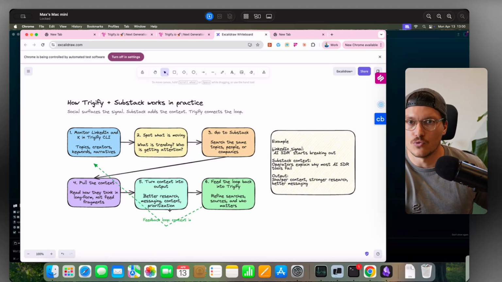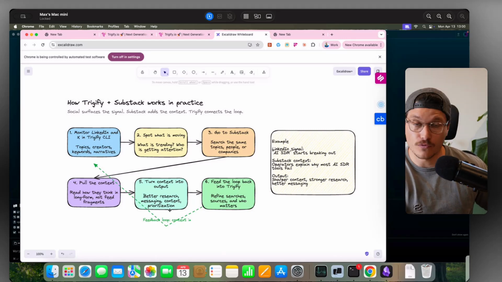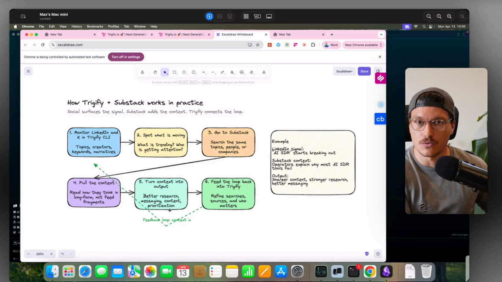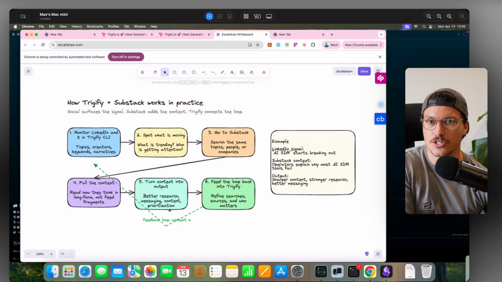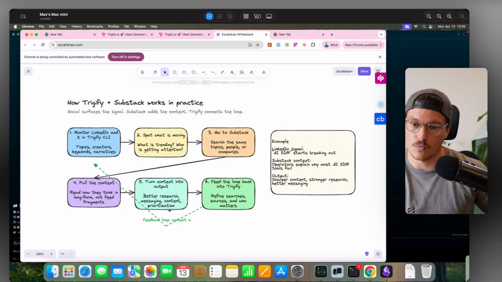When it comes to writing content, ad creation, copywriting for the website or even outbound, we can use it to power everything that the business will do going forward, even product roadmap and strategy, because we have this richer, more detailed way of thinking for the agents that we're now using all of the time, right? And then we feed the loop back into Trigify, we refine the searches and sources and who matters.